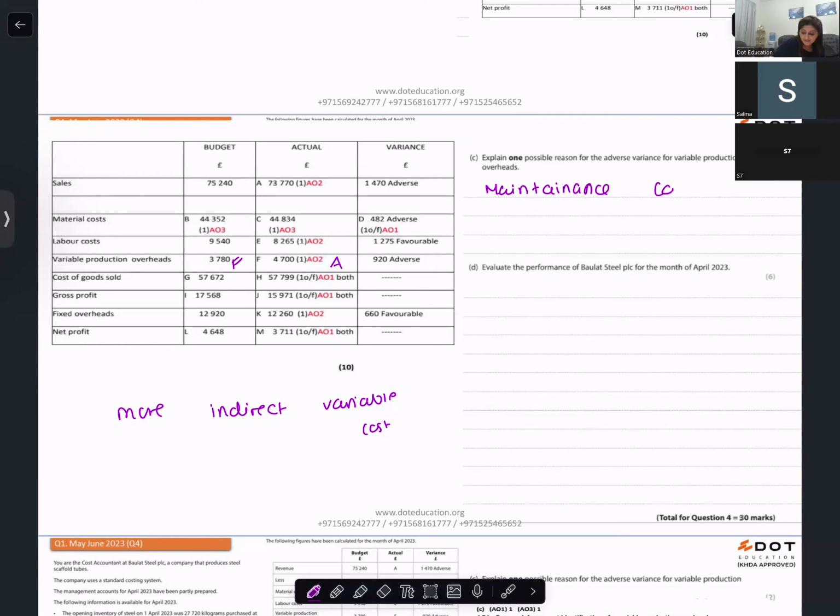Maybe the maintenance cost was more. Do you specify maintenance or wastage, or do you just write more indirect variable cost? You can write more indirect production overheads, or there was more wastage, leading to extra expense.